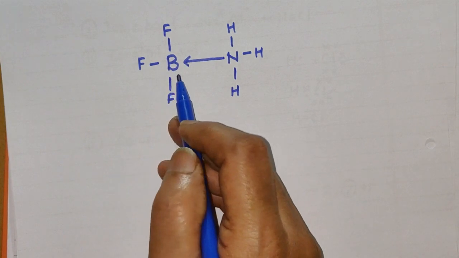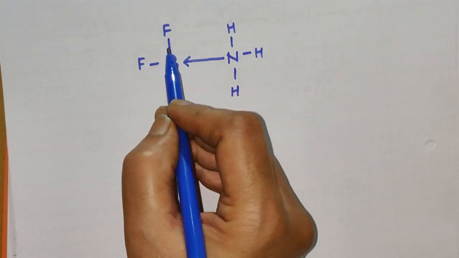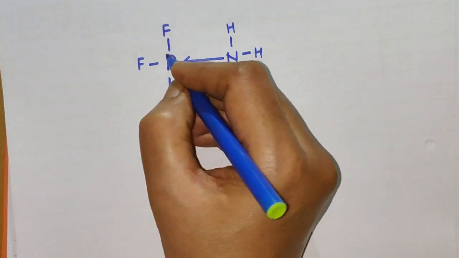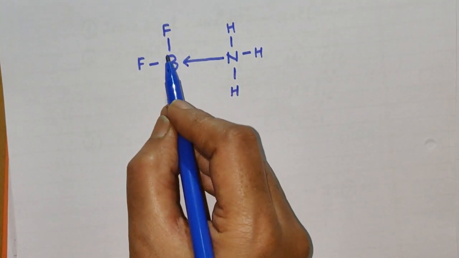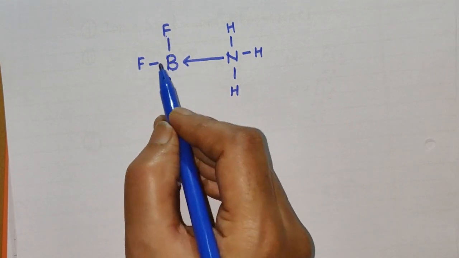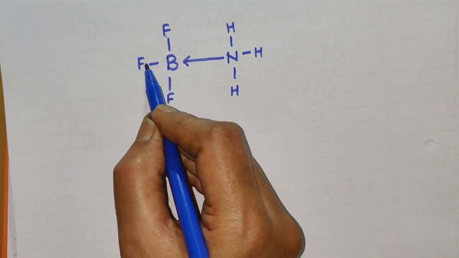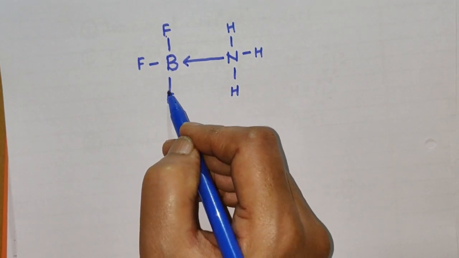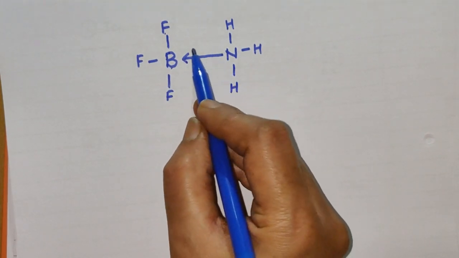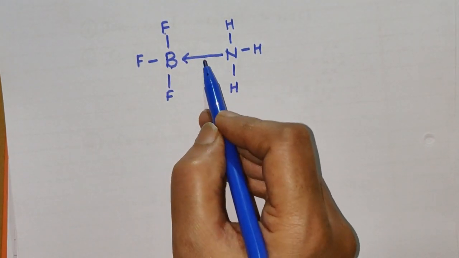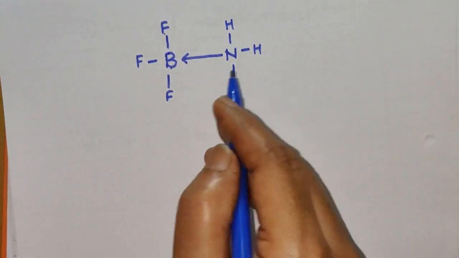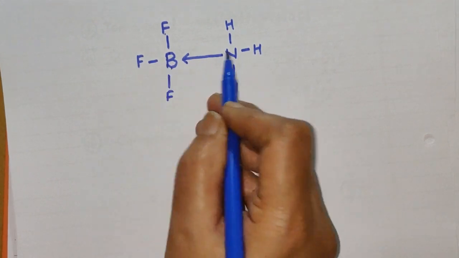So what is the difference between a covalent bond and a coordinate bond? See here, we have shown all these covalent bonds by the dash. This dash represents an electron pair, and each electron is of boron and fluorine. This electron pair is of boron and fluorine. This electron pair is of boron and fluorine. But here the bond formed is a coordinate bond. There is also sharing of a pair of electrons. Now this electron pair, which is of nitrogen only before the bonding, is now of boron and nitrogen both.